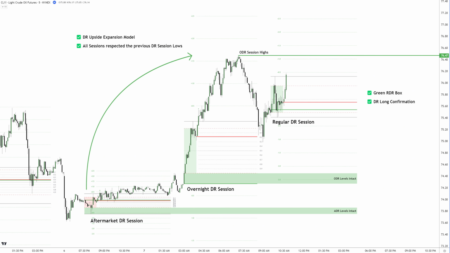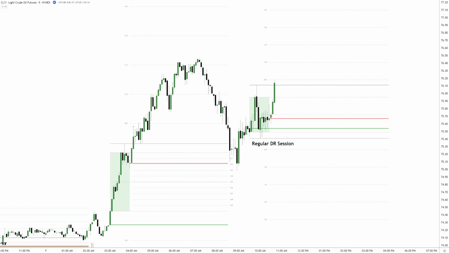While waiting for a retracement back into the DR with clear rejections, we can prepare ourselves by looking for extra confluences like intraday gap imbalances, volume imbalances, and previous DR session levels that might align with the current price action. There is one intraday gap imbalance that stands out as it's been broken to the upside and could become significant for further price action. If you're not familiar with weekly, daily, or intraday gap imbalances, check out my video where I explain these in detail.